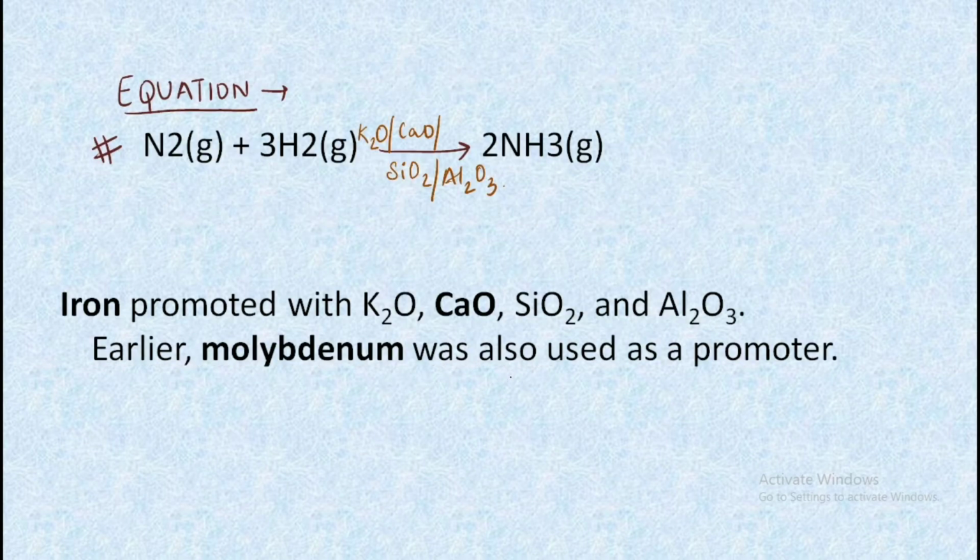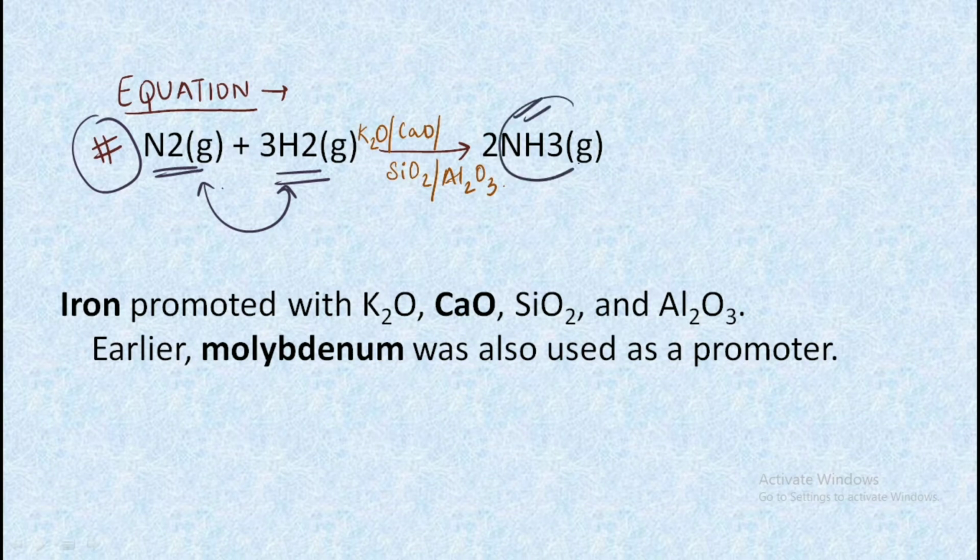Let us understand this with the help of the equation of the Haber-Bosch process. In this we have nitrogen plus hydrogen directly combining together in the presence of elevated temperature and high pressure, getting converted into ammonia, that is NH3. And the catalyst that helps in this process is K2O, CaO, SiO2 and Al2O3.